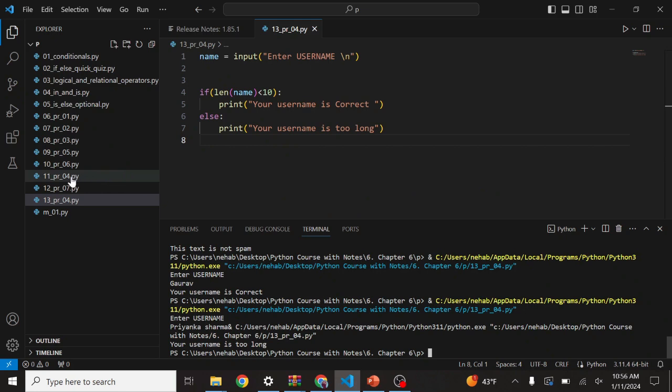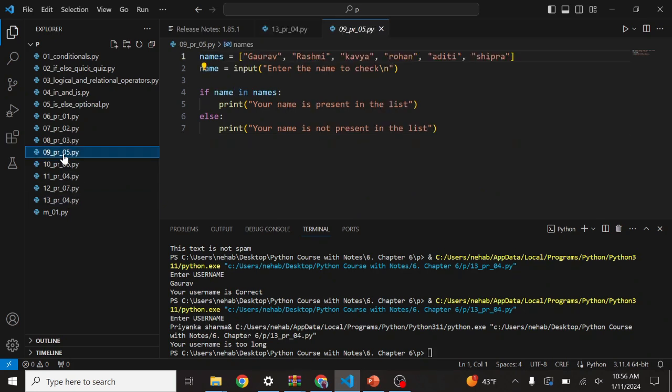So if I made a program like this, question number 5, in this we have to put some names. So I have made a variable by the name names, which is equal to Gaurav, Rashmi, Kavya, Rohan, Aditi and Shipra. And I have created one more variable by the name name, and this is the input function, because we give the user the flexibility of adding the name. And I have used: if this name variable is in names, then print your name is present in the list, else print your name is not present in the list.